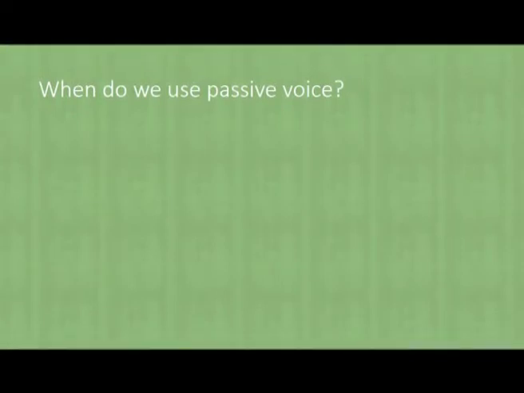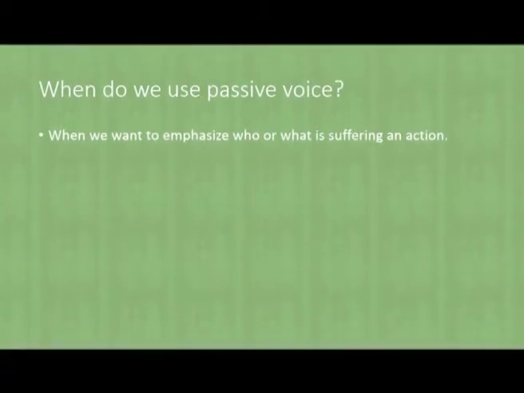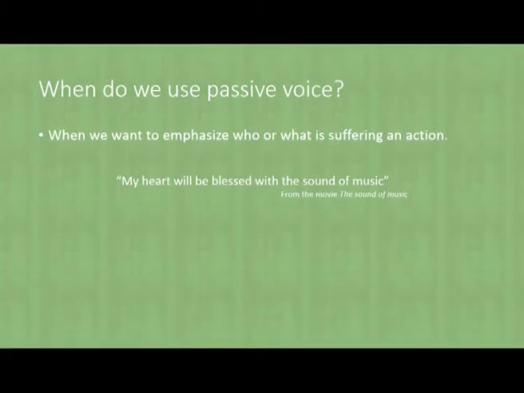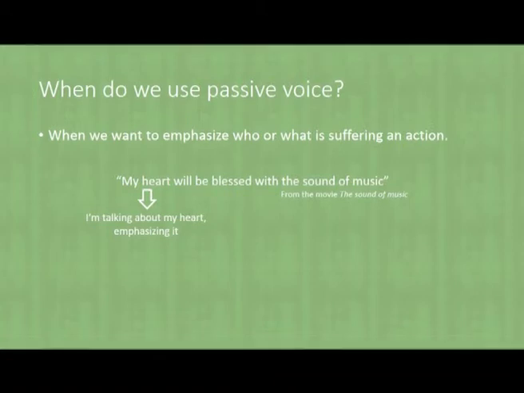We'll see it now. So, usually we use passive voice to emphasize who or what is suffering an action. That's the main idea of this voice. For example, in the sentence, "My heart will be blessed with the sound of music," I'm talking about my heart, about how my heart will feel with the sound of music. And I want to emphasize that. So I put it in the beginning of the sentence and use the verb in the passive form.